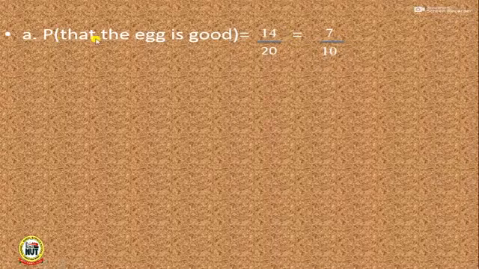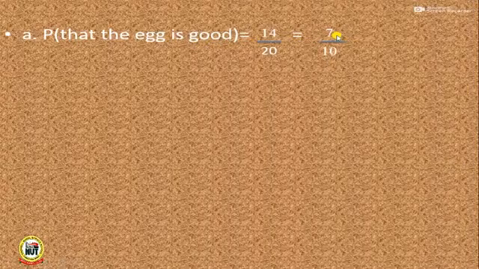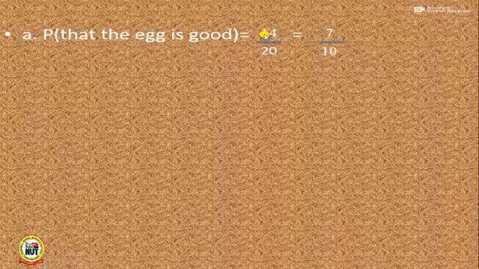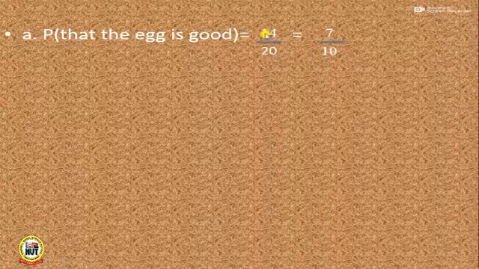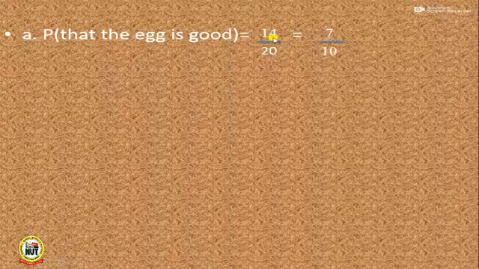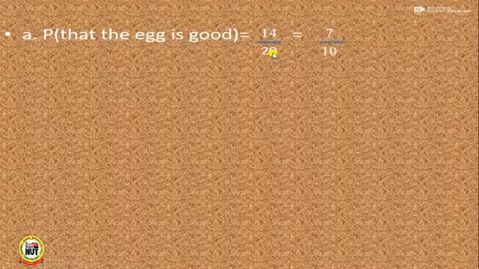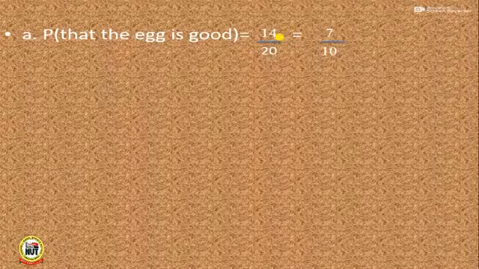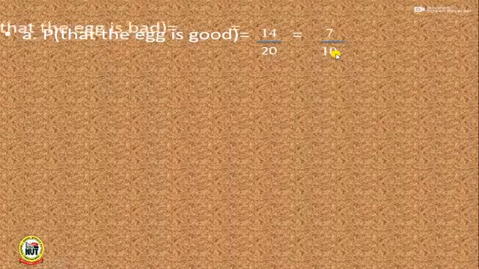It implies that the probability that an egg, when picked from the basket, is good is equal to 7 all over 10. This is from the formula where we have number of expected outcome all over total number of possible outcome. Expected outcome being the probability of the egg being good is what? 14, because there are 14 eggs. Then the total outcome is what? 20, because that's the total number of eggs we have in the basket. So we're going to reduce this fraction to the lowest form, and that will give us 7 all over 10.